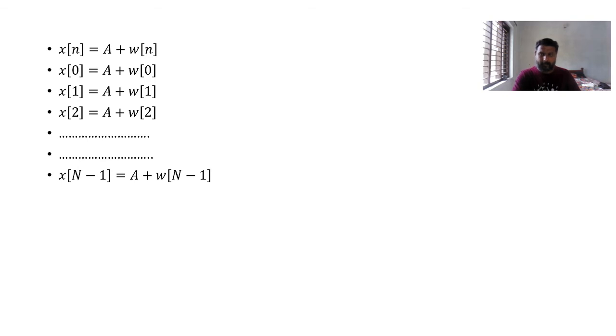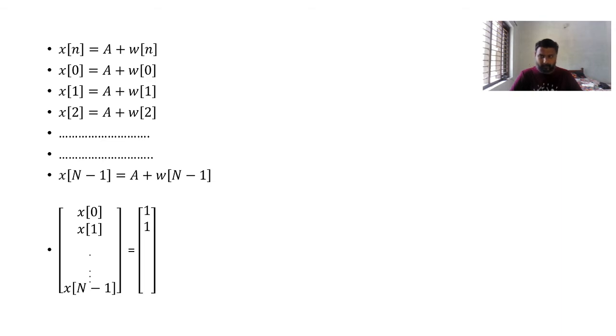In matrix form, x of 0, x of 1, up to x of n minus 1 is an n cross 1 matrix, which equals 1, 1, 1, also an n cross 1 matrix, times A, plus w of 0, w of 1, w of 2, up to w of n minus 1, also an n cross 1 matrix. Writing just A is enough.